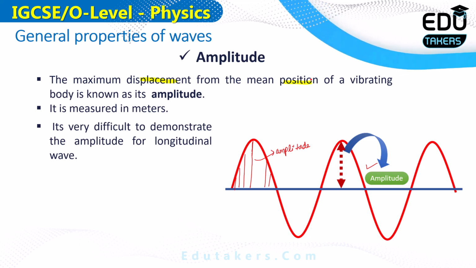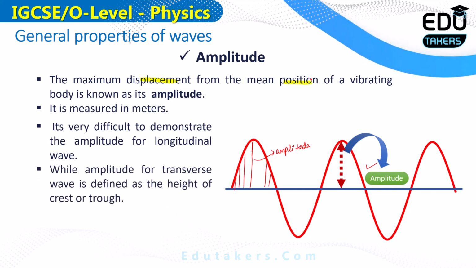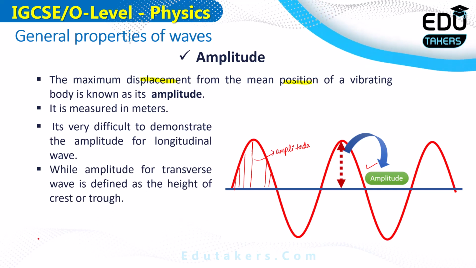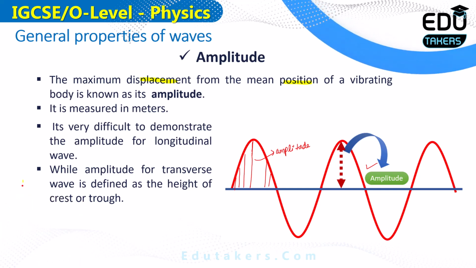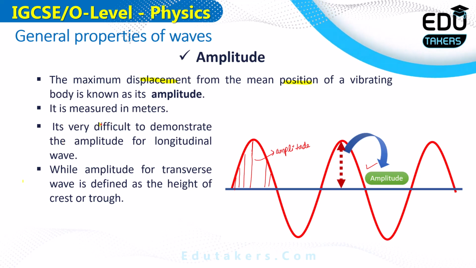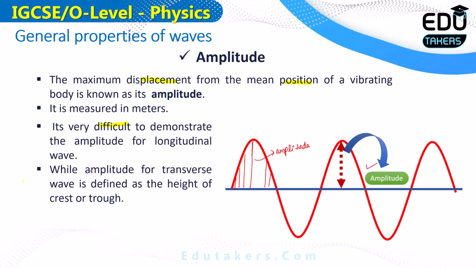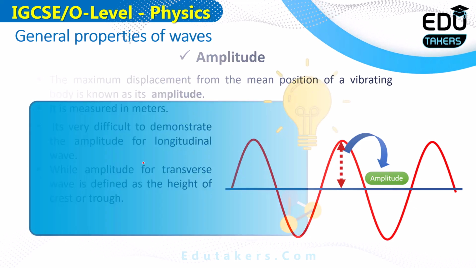But how can you show the amplitude of the longitudinal wave? It is very difficult to show the amplitude of the longitudinal wave. You cannot demonstrate it. The amplitude of the transverse wave is the height of the crest or trough. It is another definition of the amplitude for the transverse wave. You can see here, it is very difficult to demonstrate the amplitude for the longitudinal wave, while the amplitude of the transverse wave is defined as the height of the crest or trough.